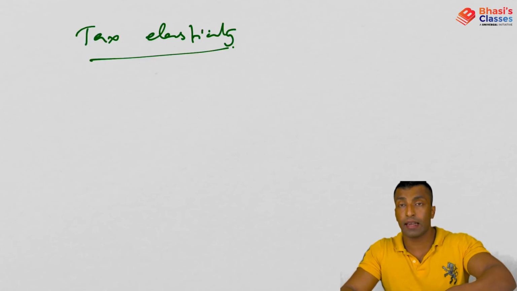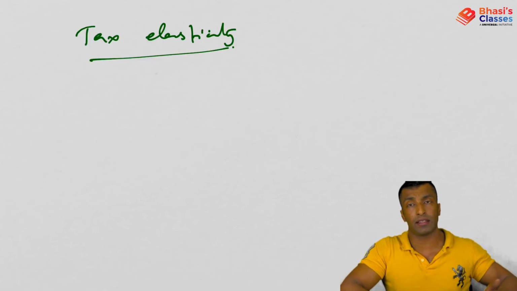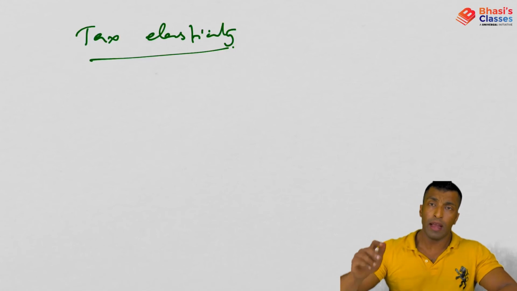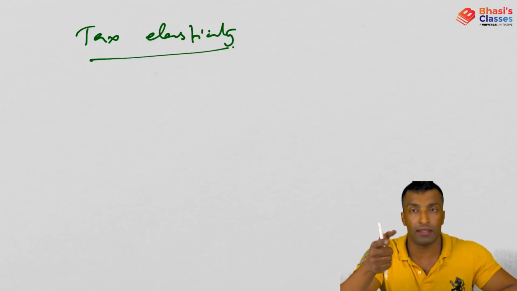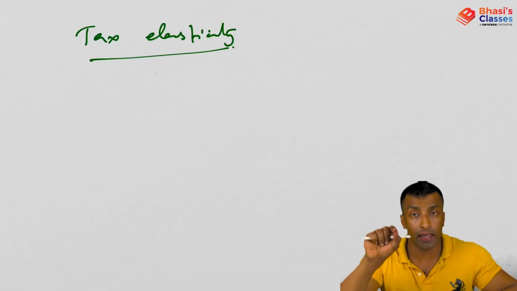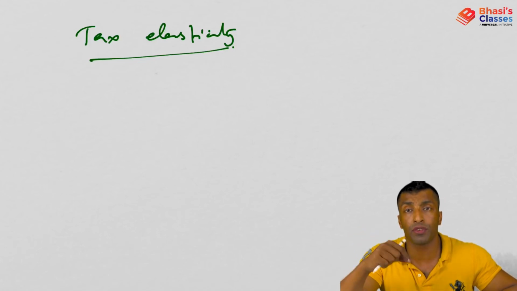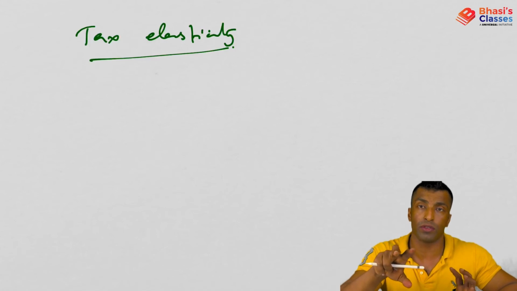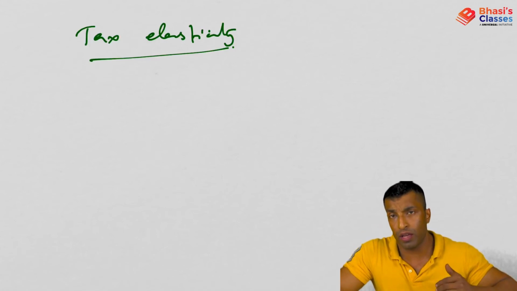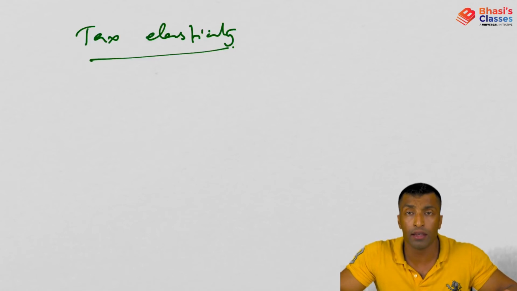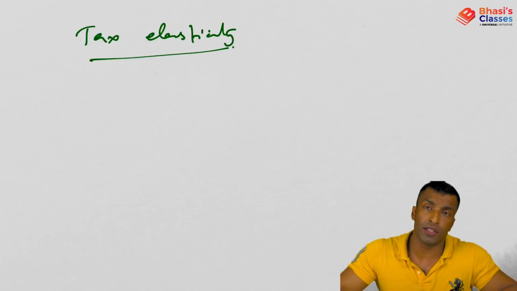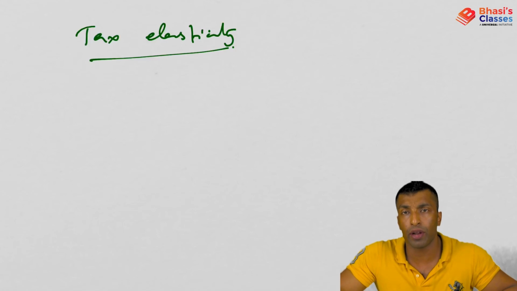So what is tax elasticity? When we discussed income elasticity and price elasticity, I told you it is the responsiveness of demand with respect to change in price. In case of income elasticity, it is the responsiveness of demand to change in income. Okay, so if the income is changing, demand is changing accordingly, you will say it is elastic. Similarly, if price is changing, your demand is changing accordingly, then the demand is elastic. Okay, so all those things we have discussed in one of our previous modules.